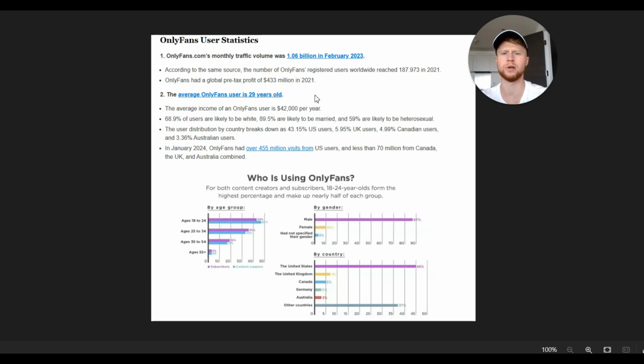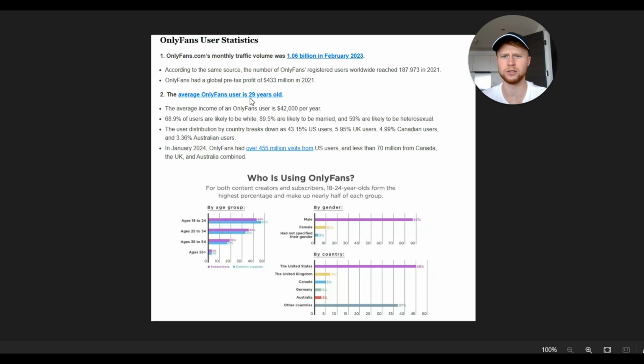I know you're going to be on AI models most of the time, so OnlyFans isn't too relevant. However, it's within the same industry and kind of does the same thing, so we do need to know it. We need to know that our average customer is around 29 years old. That's quite important. These OnlyFans stats here, when it comes to income, are going to be slightly different to FanView, so I wouldn't worry too much about that. If you did want to read them, that's fine, because it shows the capabilities of OnlyFans and FanView, because FanView has massively grown as well. But they're not too relevant to this lesson.